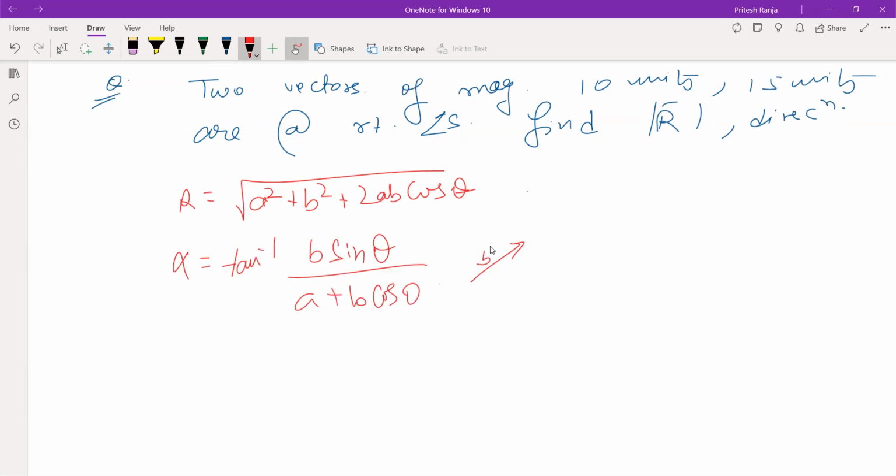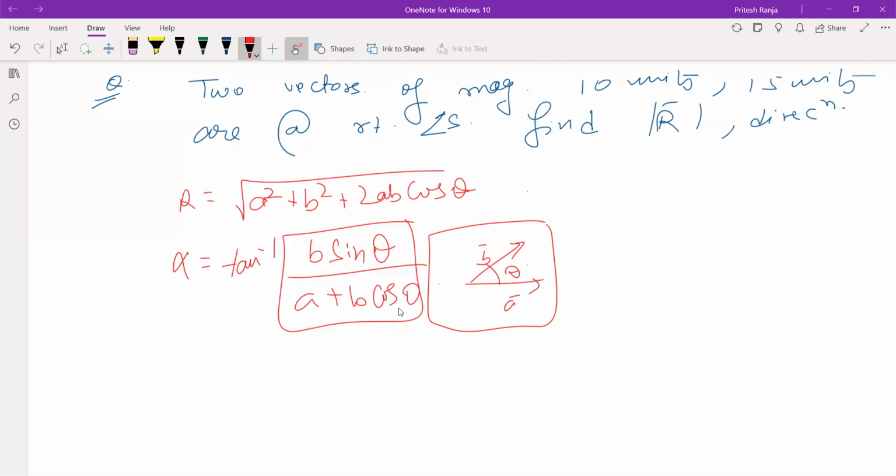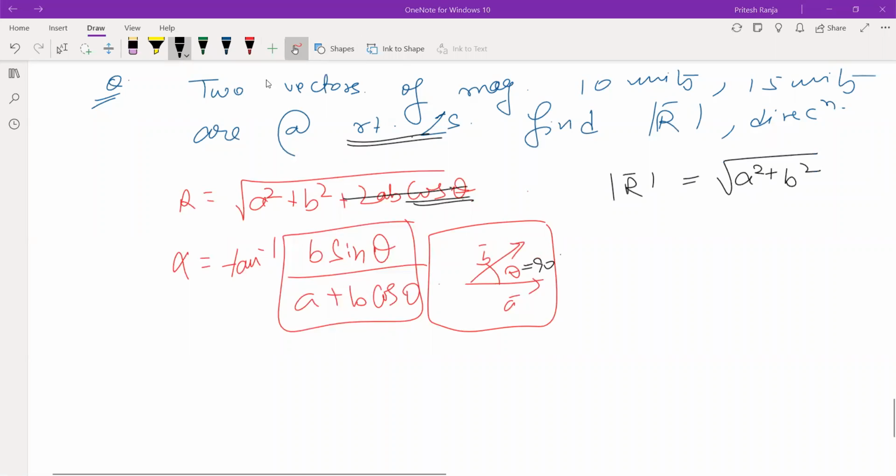So this should be b, this should be a. जब हम ये formula लिखते हैं, this should come in our mind. You will observe the angle between the vectors is 90 degree, मतलब ये जो theta है ये 90 degree है. और यहाँ पर 90 रखेंगे तो cos 90 is 0. So this complete thing will cut out and we will get the magnitude of resultant as root of a square plus b square.